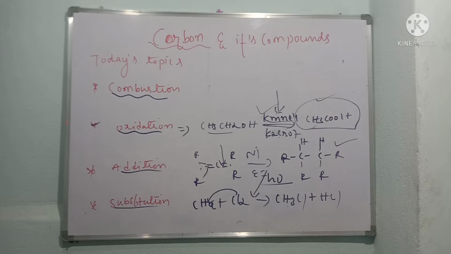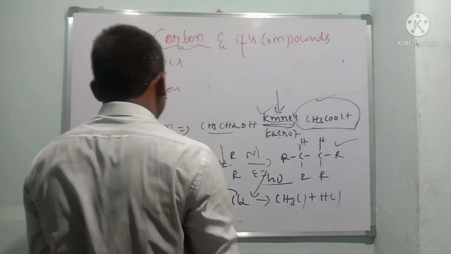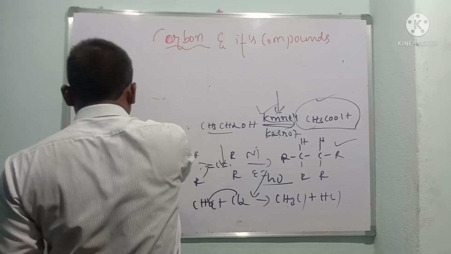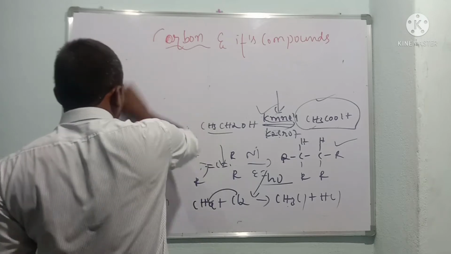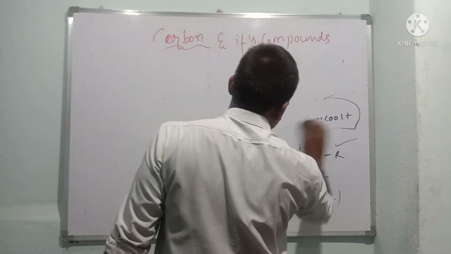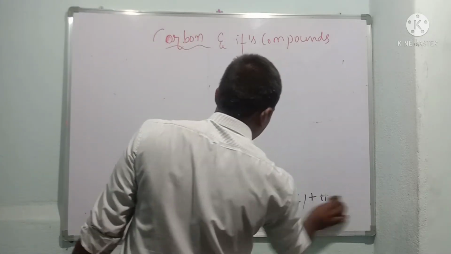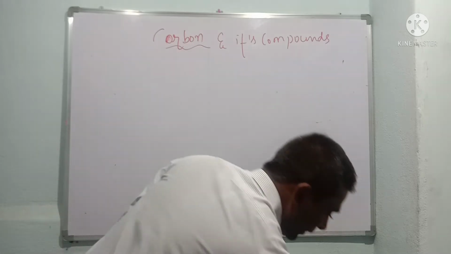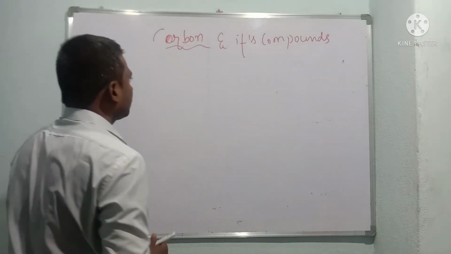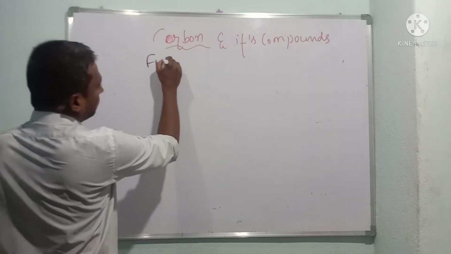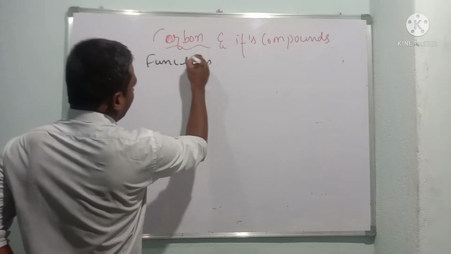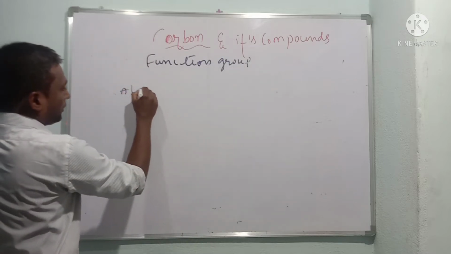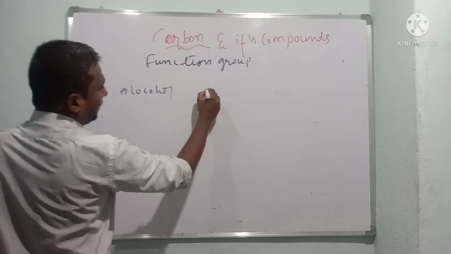After that we are going to discuss functional groups. Let us understand what functional groups are. Children, a functional group shows the physical and chemical properties of a particular compound. Among the functional groups, first, alcohols, which means OH.